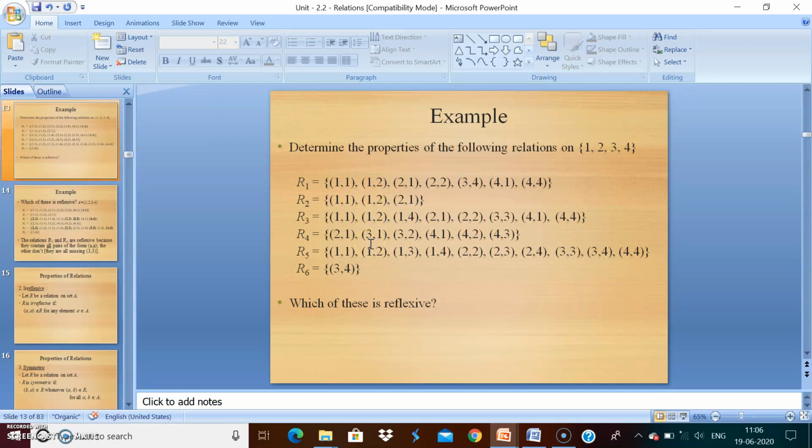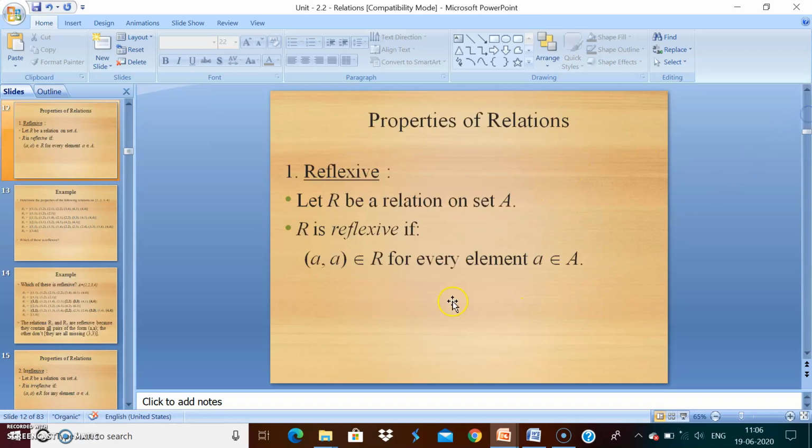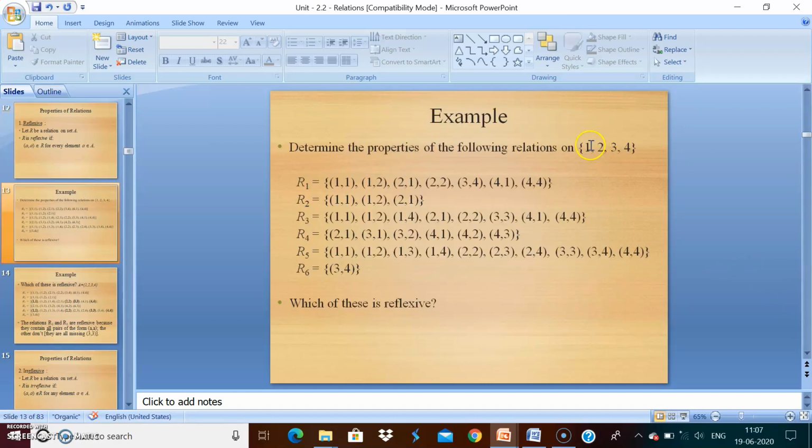Which one is reflexive? (1,1), (2,2), is (3,3) available? No. (4,4) available. What is the definition here? Every element: (1,1), (2,2), (3,3), (4,4). Every element of capital A, so totally 4 elements. Therefore (1,1), (2,2), (3,3), (4,4) must be available. Then the relation is called reflexive.